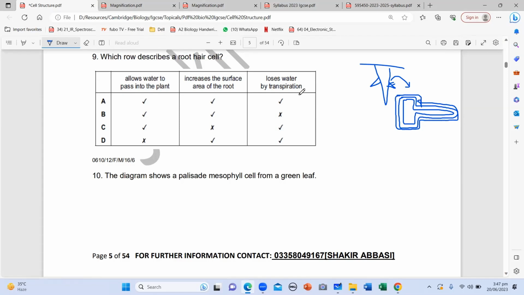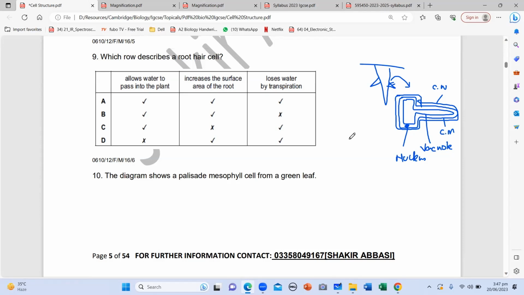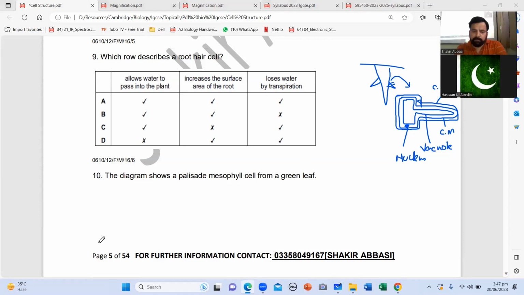So can you help me label? This one is the cell wall. The inner one is the cell membrane. This one is the vacuole, the vacuole's membrane, and this is the nucleus. So this is the root hair cell. Does a root hair cell have a large surface area or a small one? What is surface area? Area of contact.